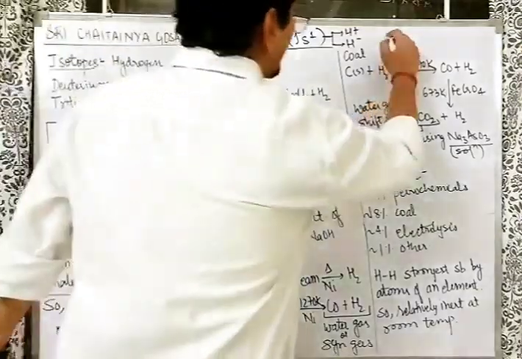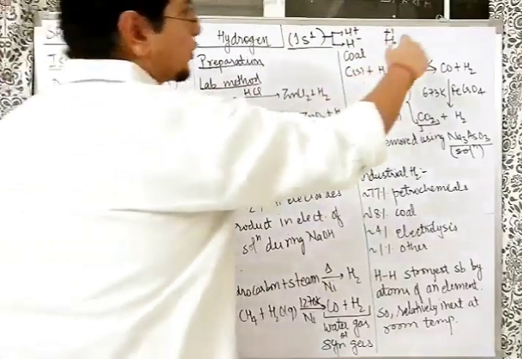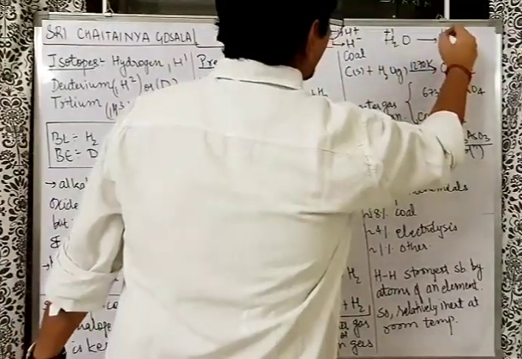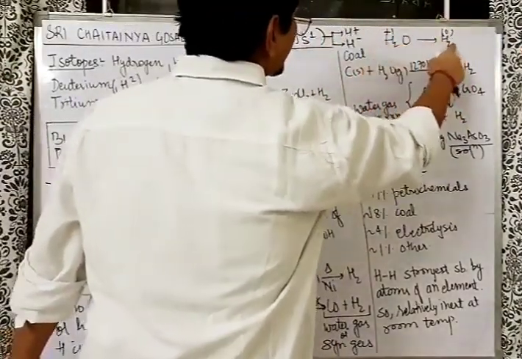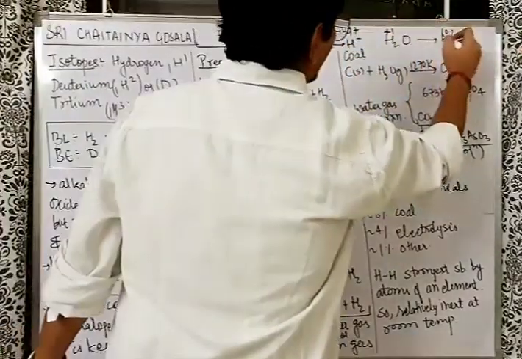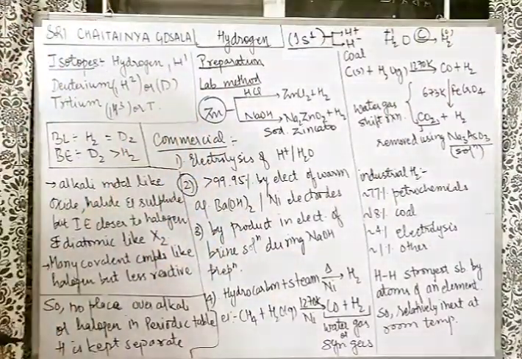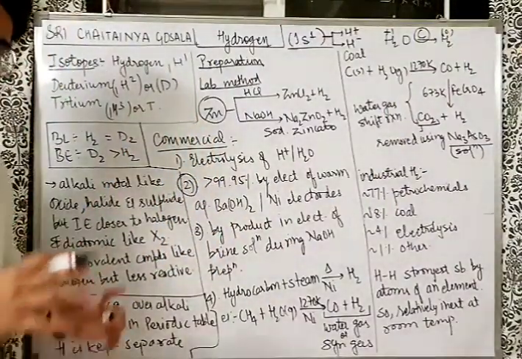Understand, in the case of water, hydrogen is in +1. So if it becomes H2, that means hydrogen is going from +1 to 0. This is reduction, and if it is reduction, this will be happening at the cathode. So all this, 1, 2 and 3, happens at the cathode here. Hydrogen comes out at the cathode.